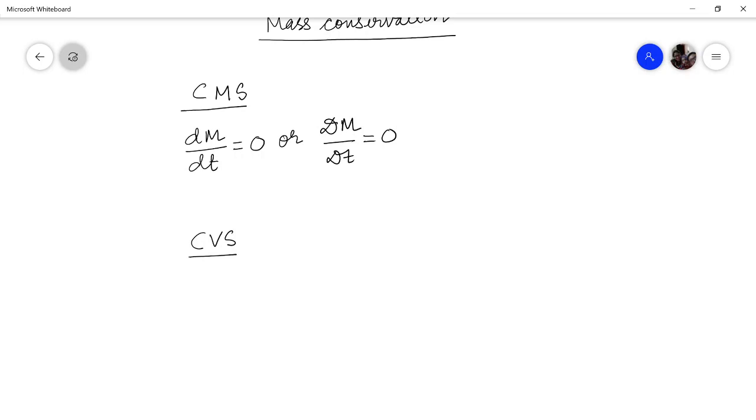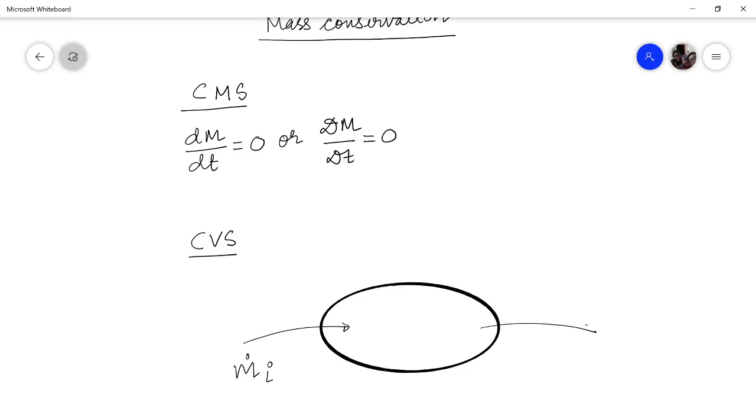Before moving to the continuity equation, let me explain how to intuitively write the mass conservation for a control volume. Let us say this is my control volume. Some mass is moving in; this is the rate at which mass is entering the control volume, and some mass is moving out; this is the rate at which mass is exiting. Let us say this is the opening and this is the exit.